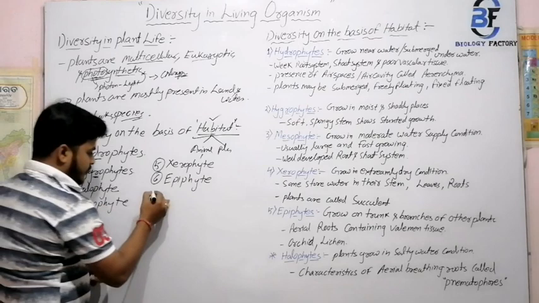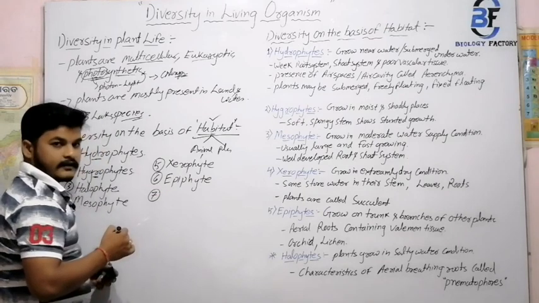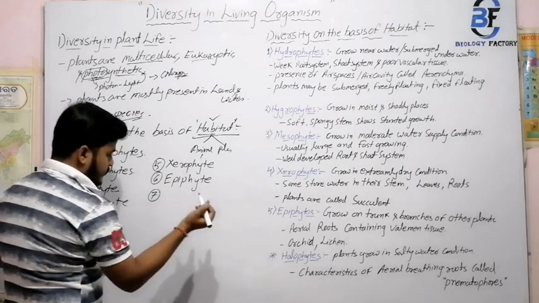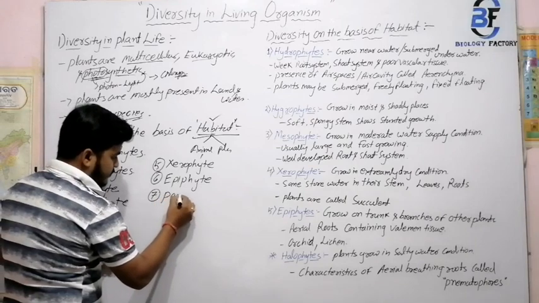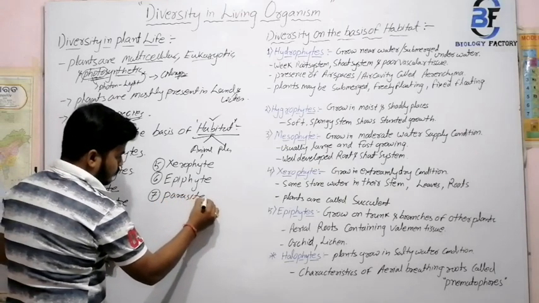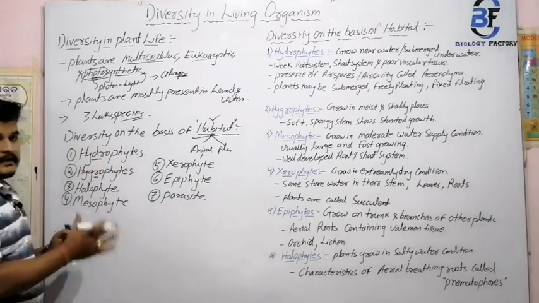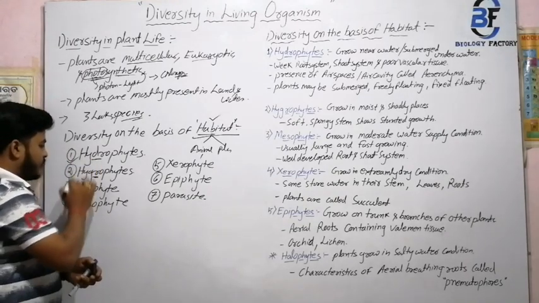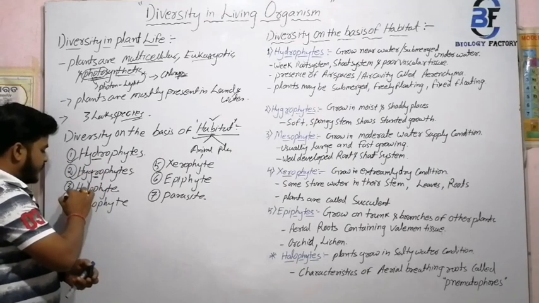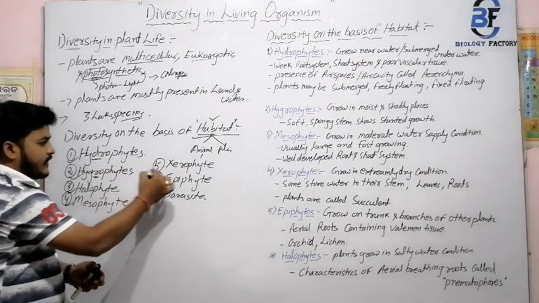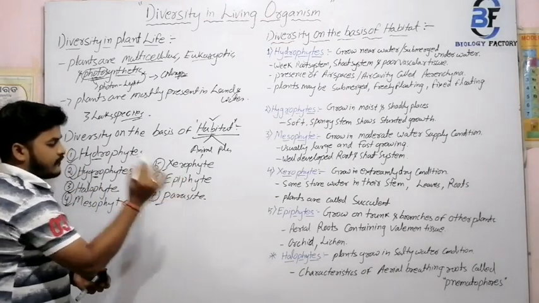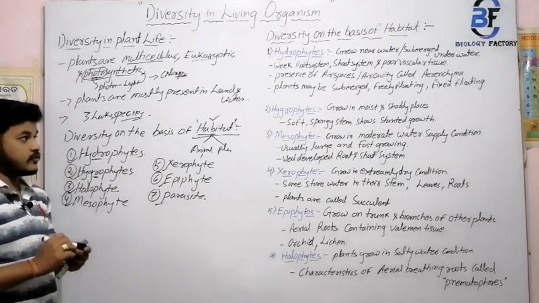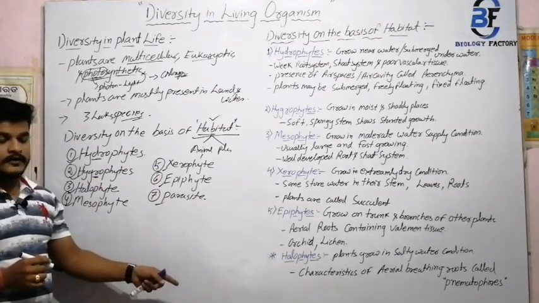And last but not the least, the seventh one is your parasite. So we just clear one by one with example. First one is hydrophyte, second hygrophyte, third halophyte, mesophyte, xerophyte, epiphyte and parasite. I already wrote the important points over here.